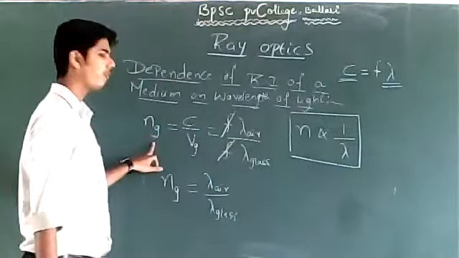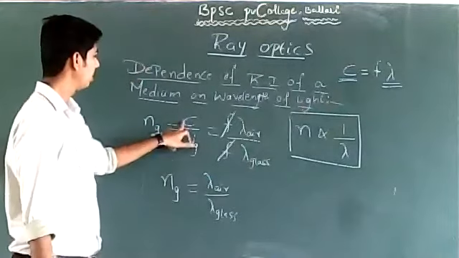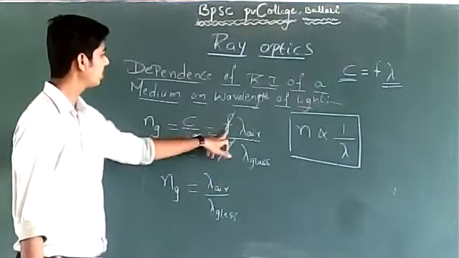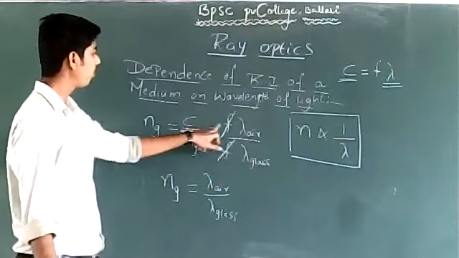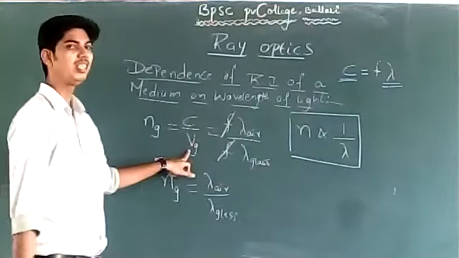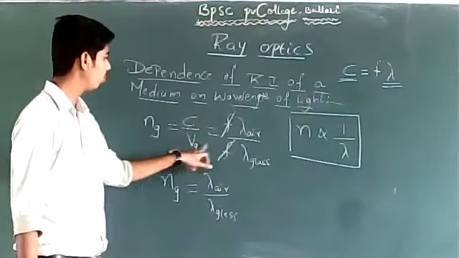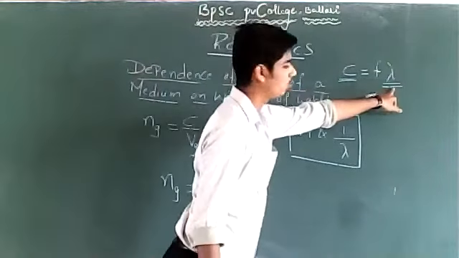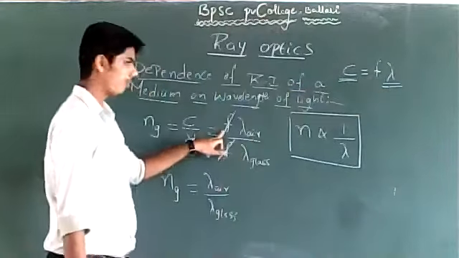We define the absolute refractive index of glass as C by Vg. C is written as F lambda air because C is the speed of light in air or vacuum. Vg is the speed of light in glass, so F into lambda glass. Speed in general form is F into lambda. F and F get cancelled out.